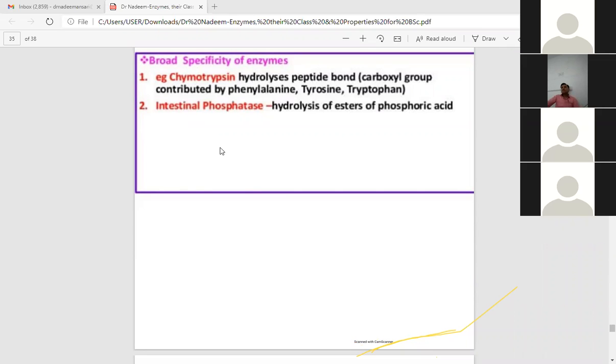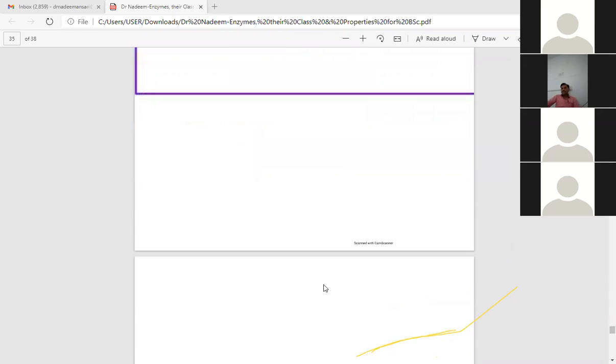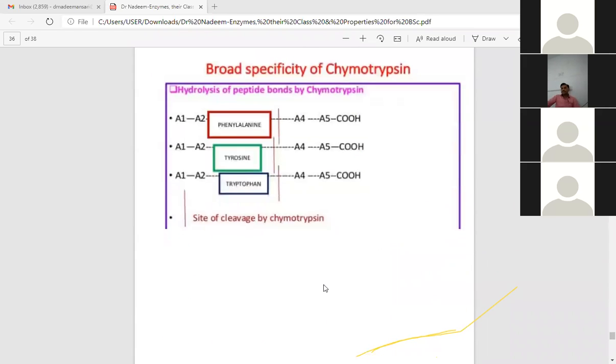Another example is intestinal phosphatase. These enzymes hydrolyze esters of phosphoric acid. It is shown in detail how chymotrypsin is attacking, that is catalyzing, all three aromatic amino acids present in a sequence of amino acids.